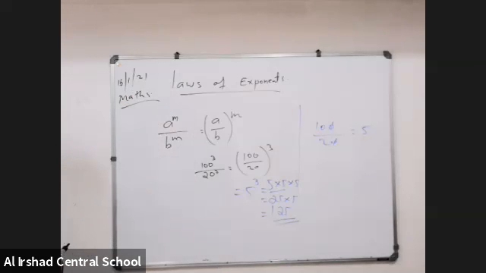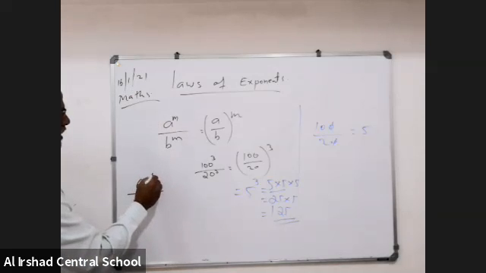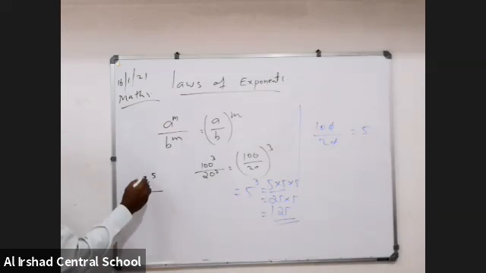Another example: 64 to the power of 5 divided by 128 to the power of 5, a big number.